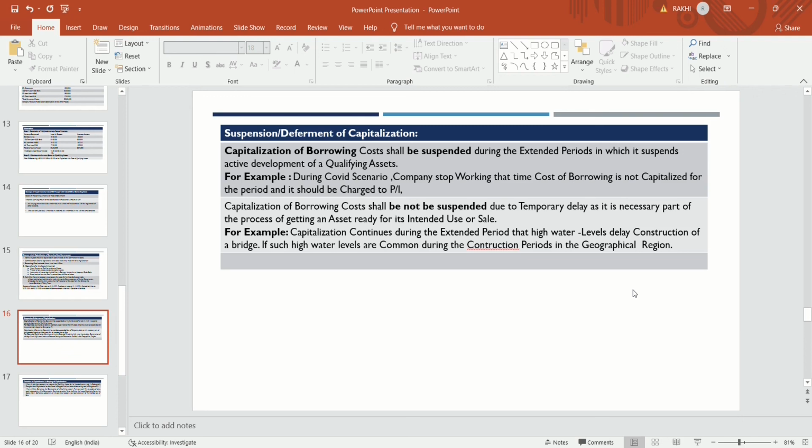Suppose there is a delay in paperwork, or a delay in acquiring any material or any fund, then that delay is a necessary part of the process of the company. So the company will not suspend the capitalization process. They will continue to capitalize that amount to the respective qualifying asset.